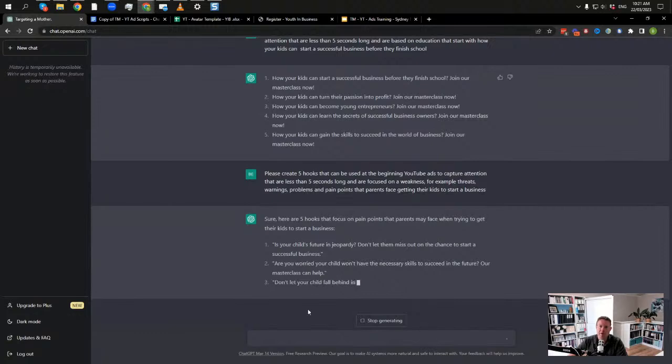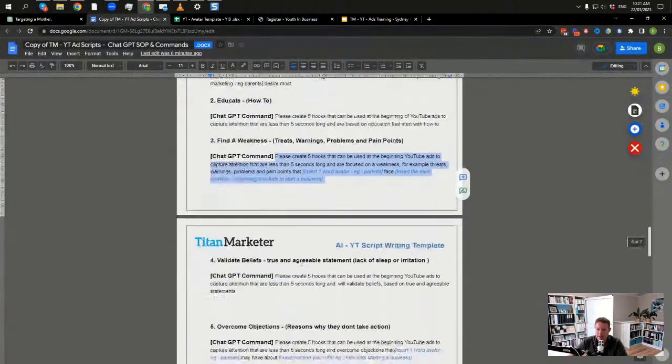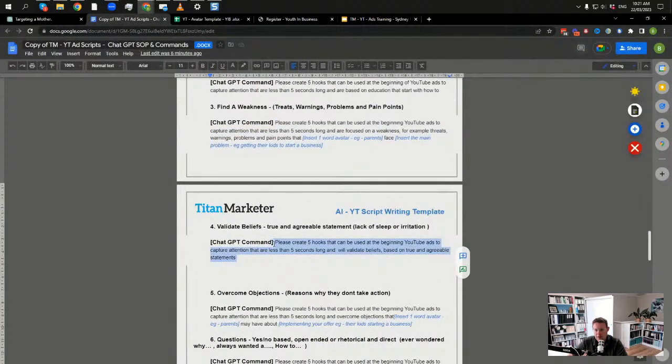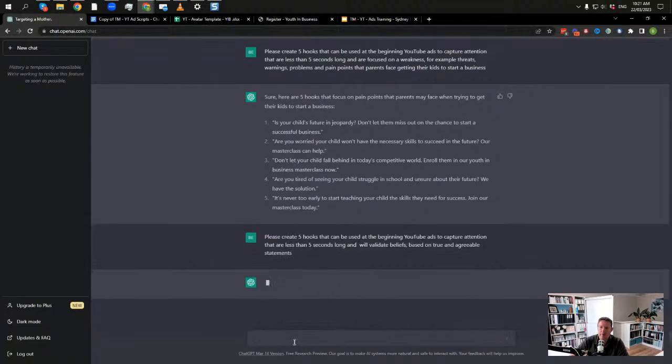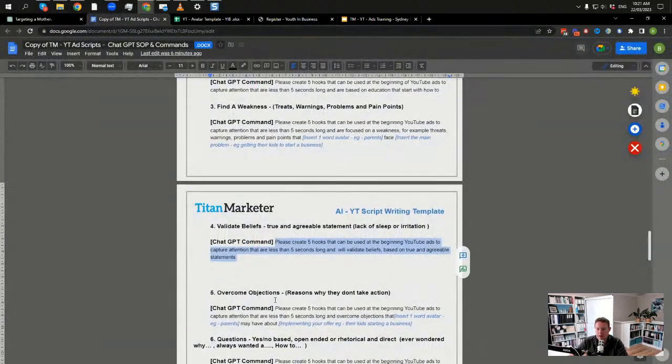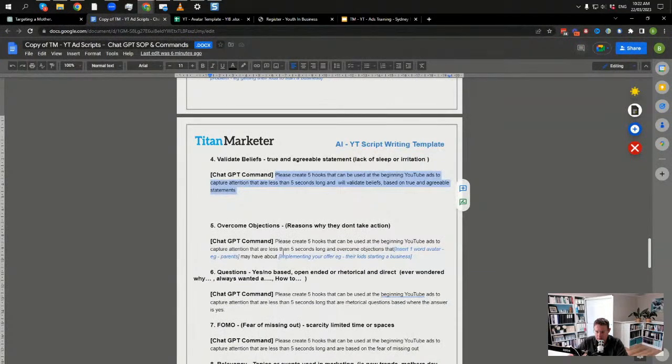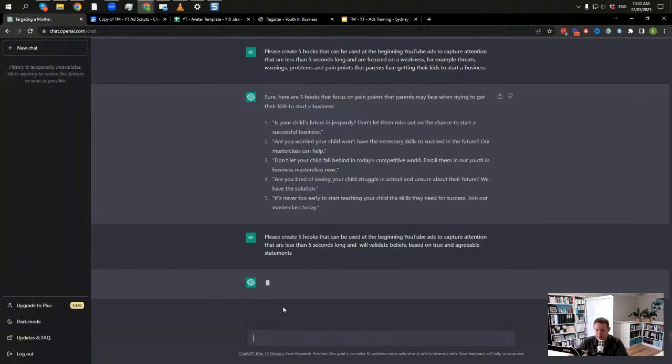Cool. So now we've got that in there, and we can just come through, create 5 hooks that can be used to validate, and then we can come in here. Yep, that should be good. And then overcome objections. Okay, cool. So this is why people don't take action. Come over here. That's still thinking about the last one.